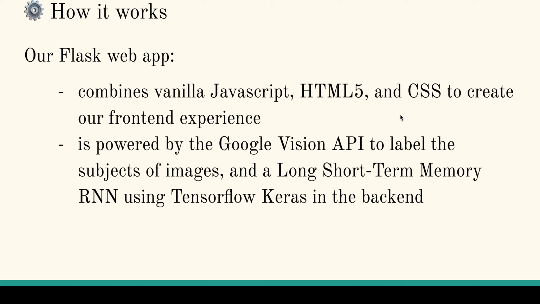So how does MAISpeare work? We use a Flask web app that combines vanilla JavaScript, HTML5, and CSS to create our front-end experience, along with a back-end powered by the Google Vision API, which labels the subjects of images, and an LSTM recurrent neural network, which takes those labels and uses them to create a poem.